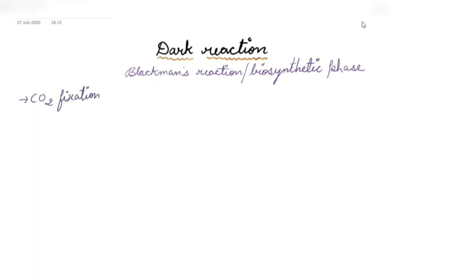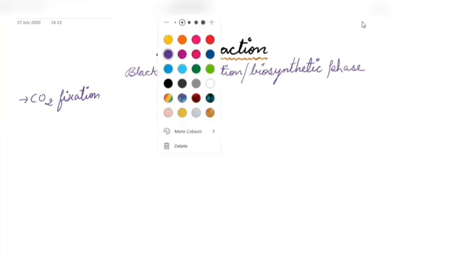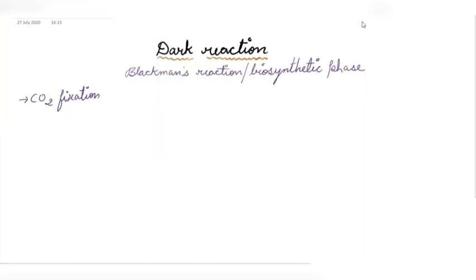This dark phase occurs in the stroma part of the chloroplast. So the site of dark reaction is stroma of the chloroplast. Now, we can recall where the light reaction takes place. The light reaction takes place in the grana or thylakoid of the chloroplast, right? Now, the stroma will have all the enzymes required for the dark reaction, enzymes like Rubisco and PEP carboxylase. We are going to discuss these enzymes further in this topic.